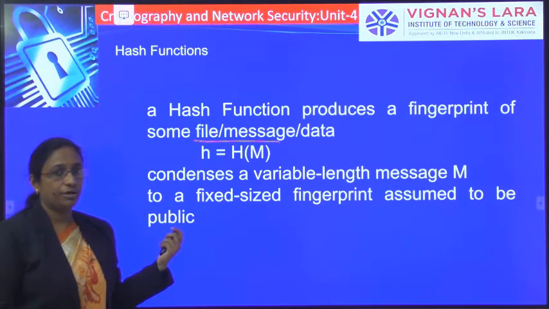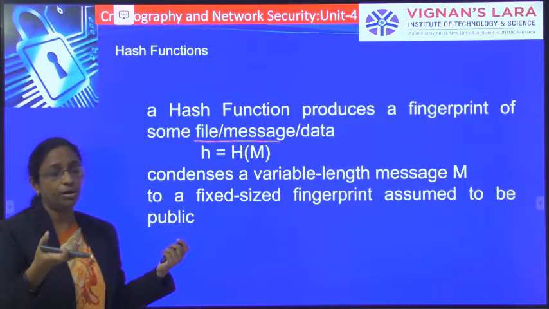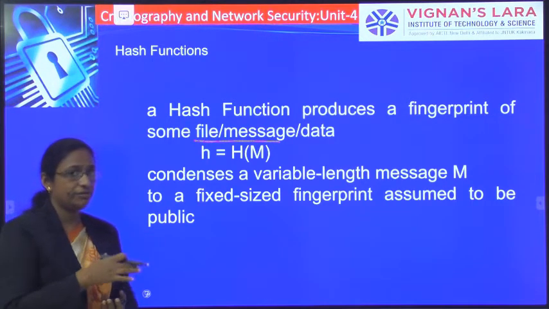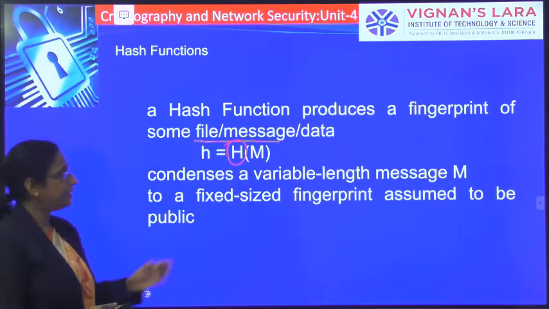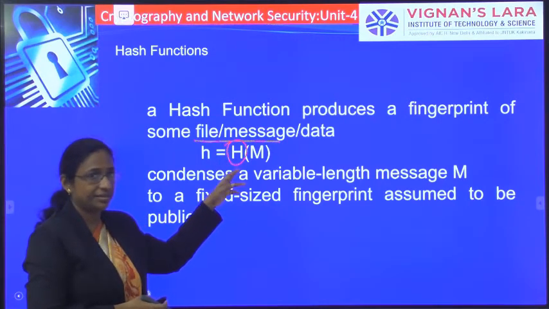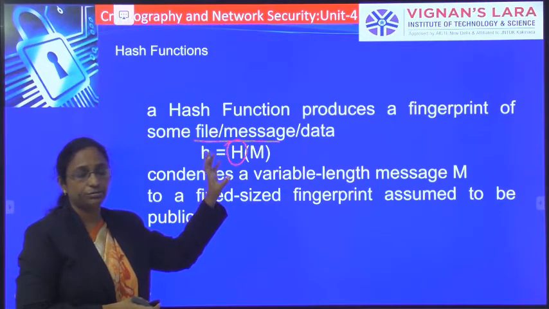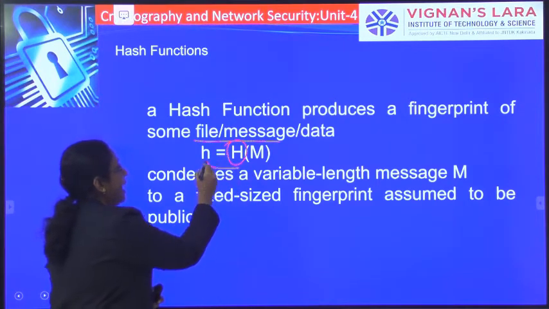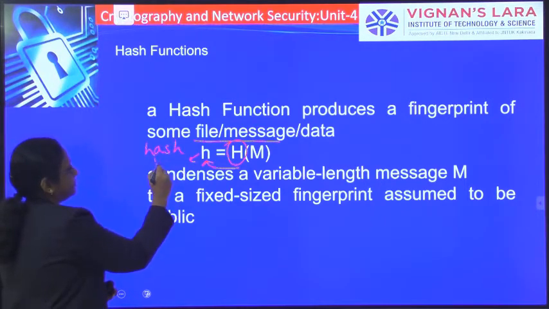Here also you will have some hash algorithm, similar to the MAC code. In MAC you have MAC algorithms like HMAC, MD5, where by applying a key to the message you get a MAC code, and by using that code you authenticate. Similarly here you have hash functions like H, where the hash algorithm is applied on the message M that you are sending to the receiver, and you get a hash value, or hash code.